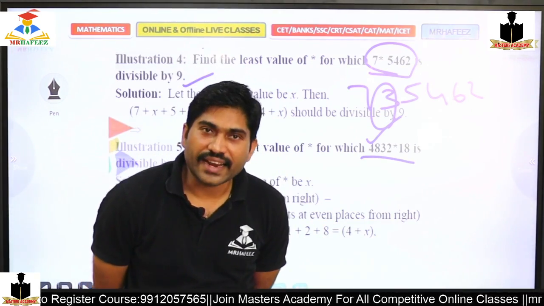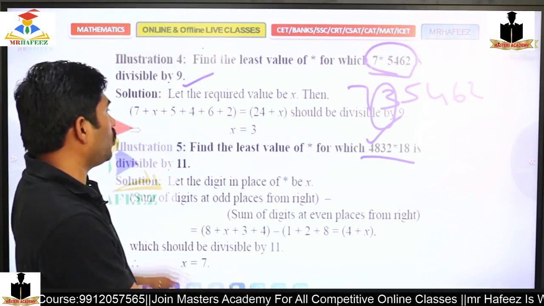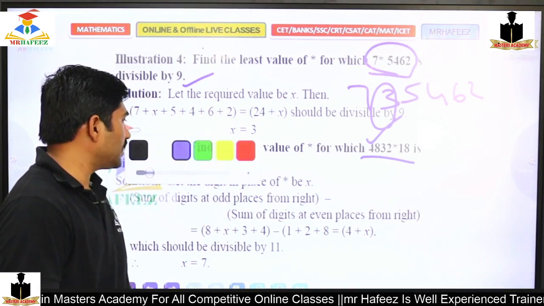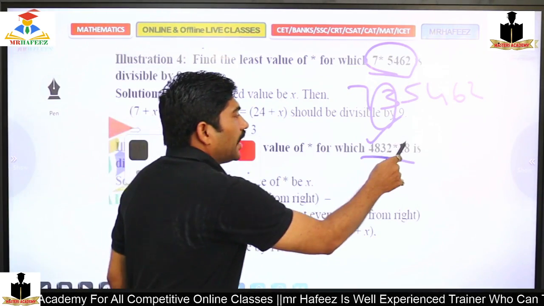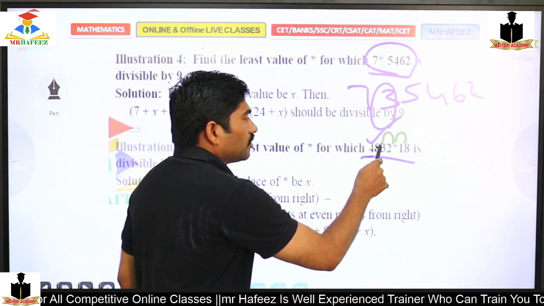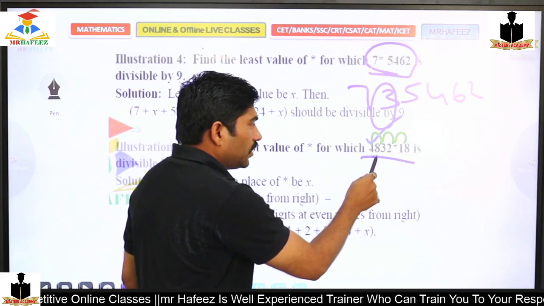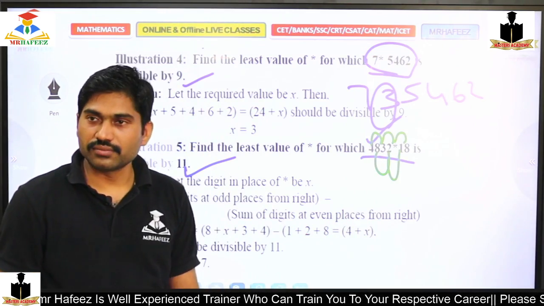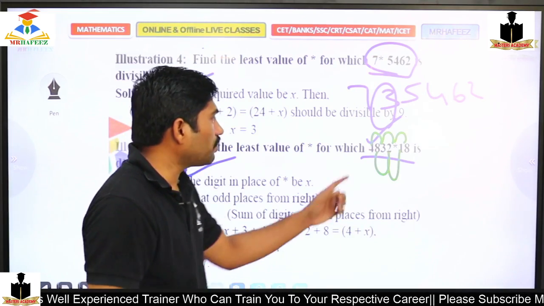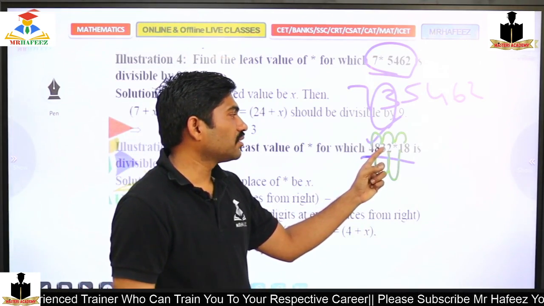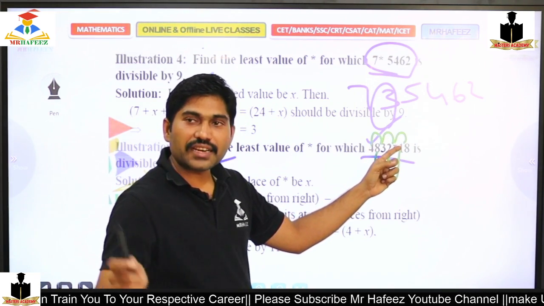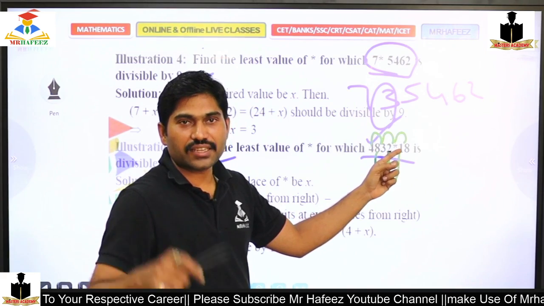48332 star 18. Is that also divisible? This should be divisible by 11. So what should I do? 8 plus star plus 3 plus 4 and 8 plus 2 plus 1. 8 plus 2 plus 1 is 11, right? 11 plus 4 plus 3 is 7. 7 plus 8 is 15. If I subtract, 15 minus 11 is 4.